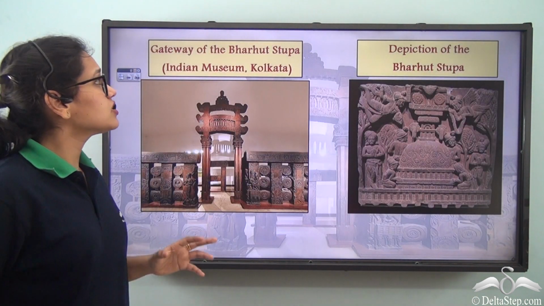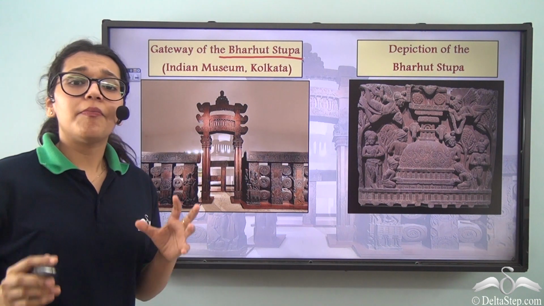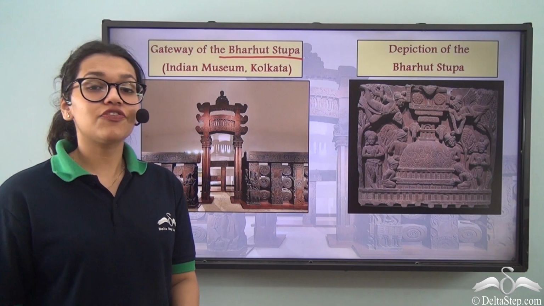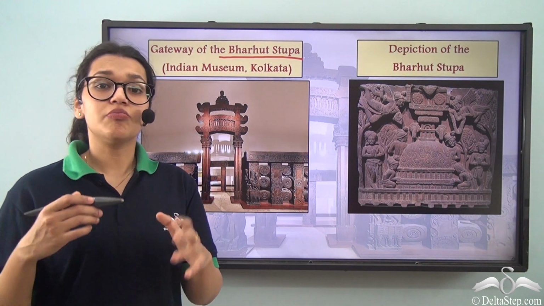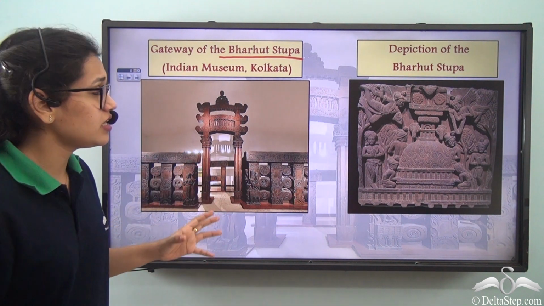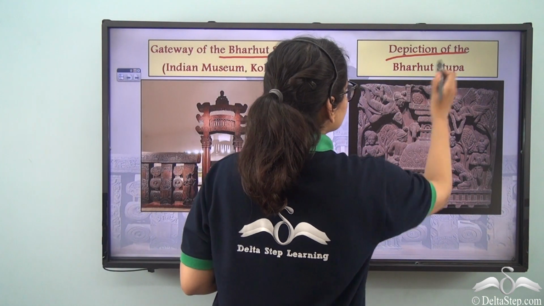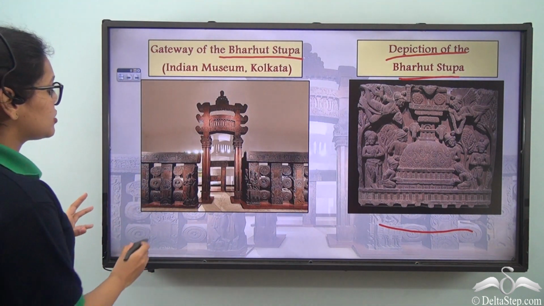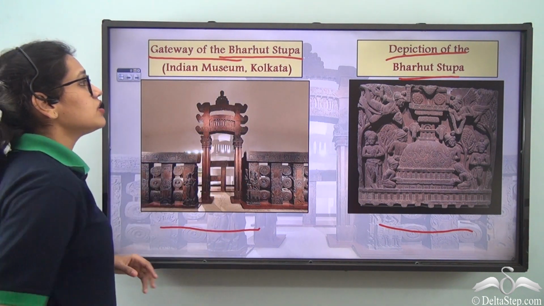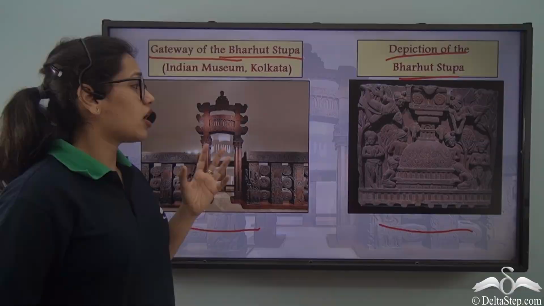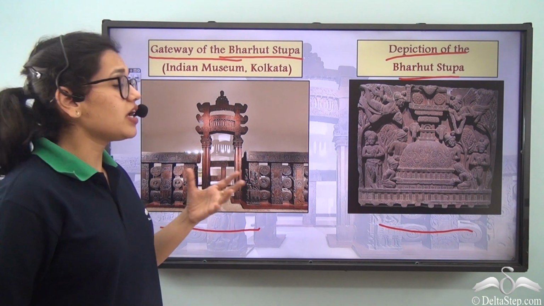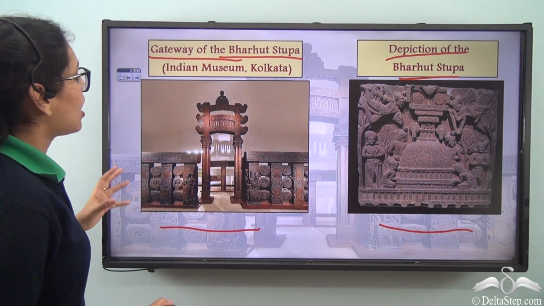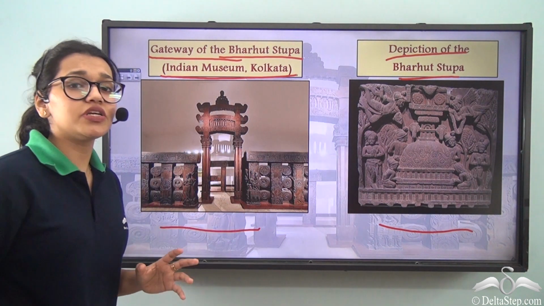Other than that, there is also the Bharhut Stupa. Bharhut is actually a village that is present in Madhya Pradesh, right? It is famous for the relics of the Buddhist stupas that have been found in this place. In fact, take a look at the picture here. This is a depiction of a Bharhut stupa. Along with that, you can even check this picture out here, which is the gateway of the Bharhut stupa. And it is said that a lot of it was donated by King Dhanabhuti, right? And so, in today's day, most of these are found in the Indian Museum, which is located in Kolkata.